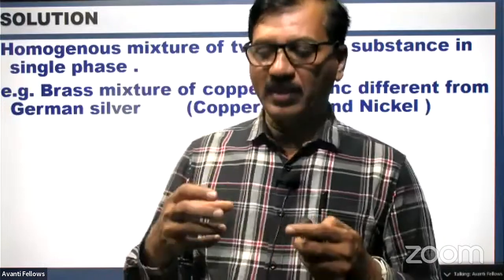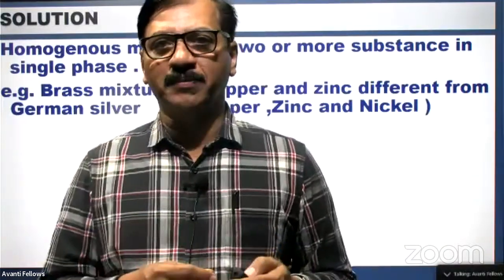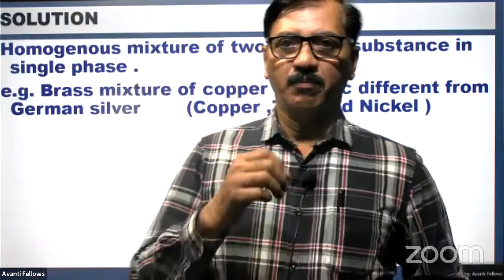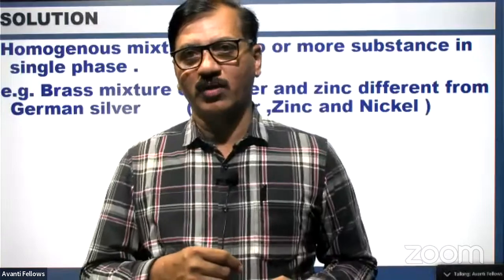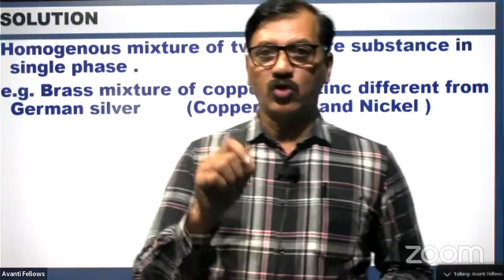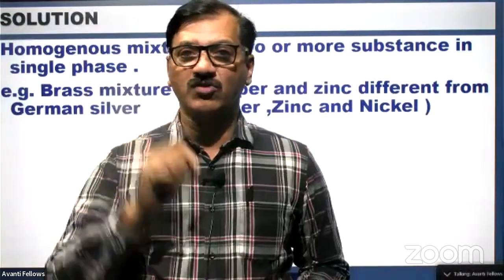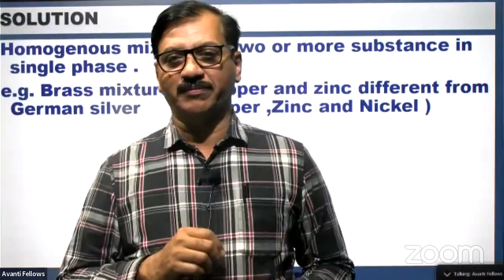For example, metals, however finely you powder and mix them, cannot form a solution, because even the finest particle has a microscopic level and they are not uniform. Therefore, for a solution to be homogeneous, the microscopic level we take is the 10 to the power minus 9 meter, nanometer scale, right?